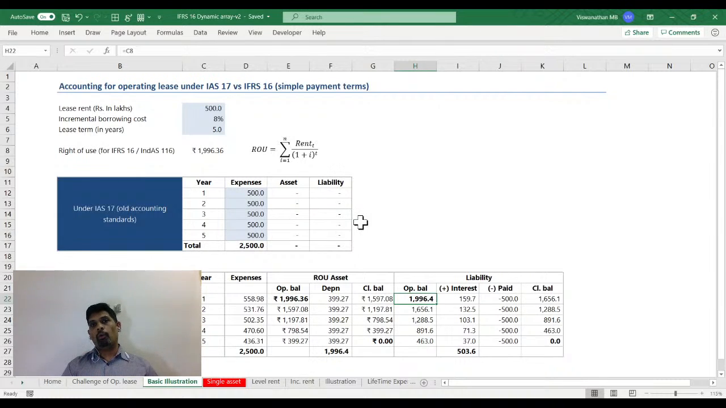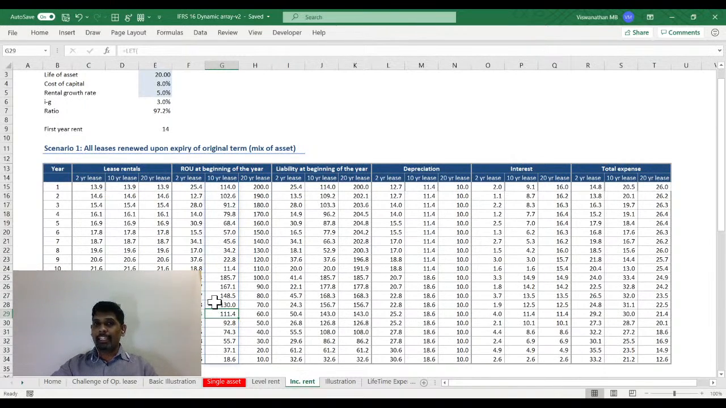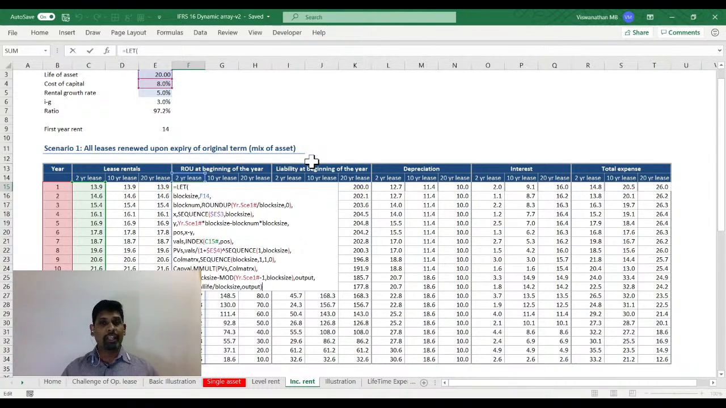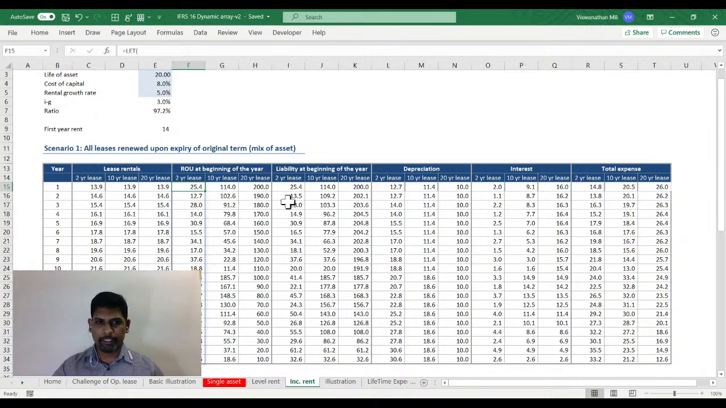Now let's talk about how this accounting treatment creates chaos when it comes to forecasting cash flow, especially taking renewal into consideration. For that, I am now going to give you an illustration. This illustration is already done. I have created it using dynamic array, but I'll redo this entire thing with the traditional relative referencing model so that most of you can relate to it and understand it. These calculations with dynamic array would look like Greek and Latin to a lot of you, so I'll not take you through this, but let's look at the numbers here.